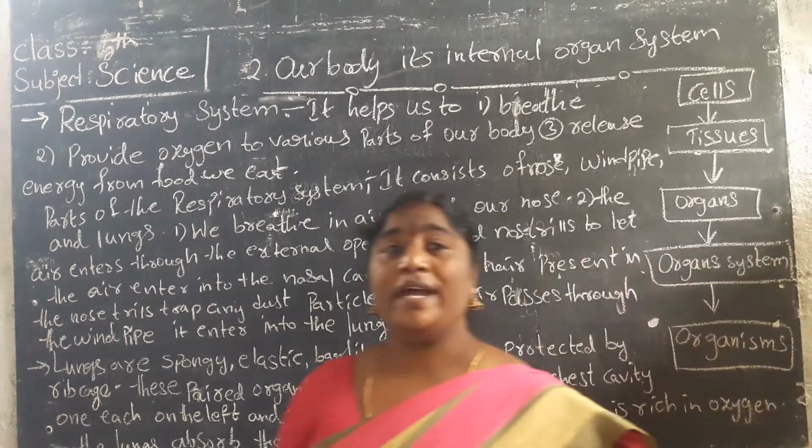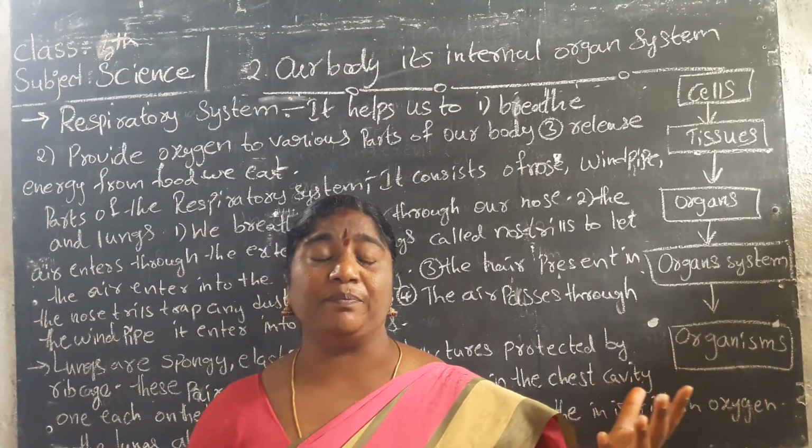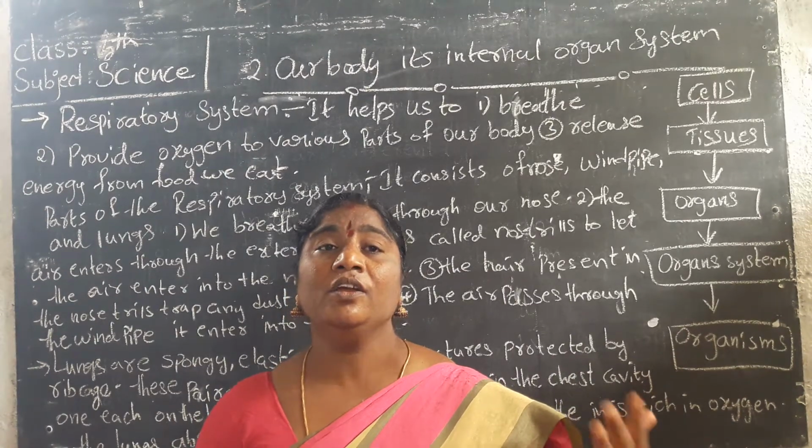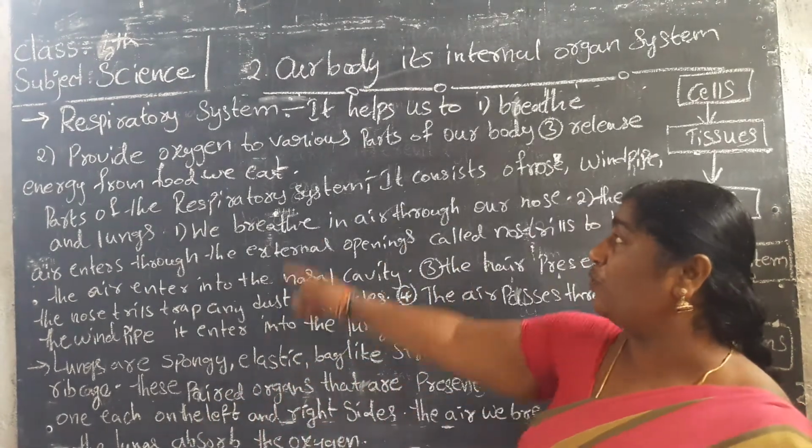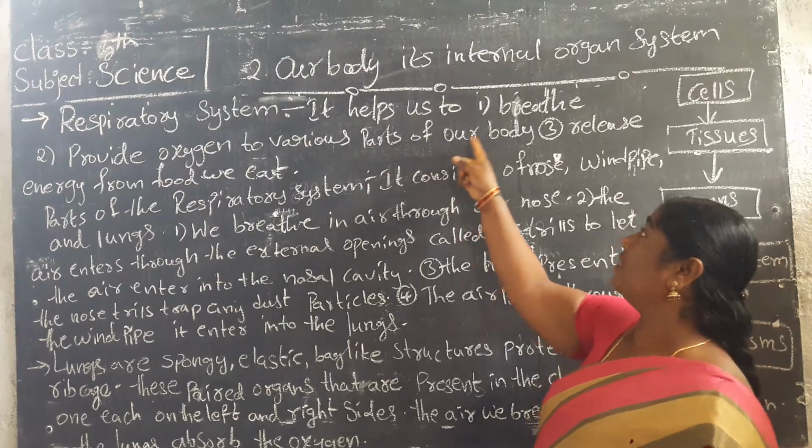When we breathe, we take in fresh air, which is called oxygen, and we give out carbon dioxide. The oxygen is sent to all the various parts of our body.